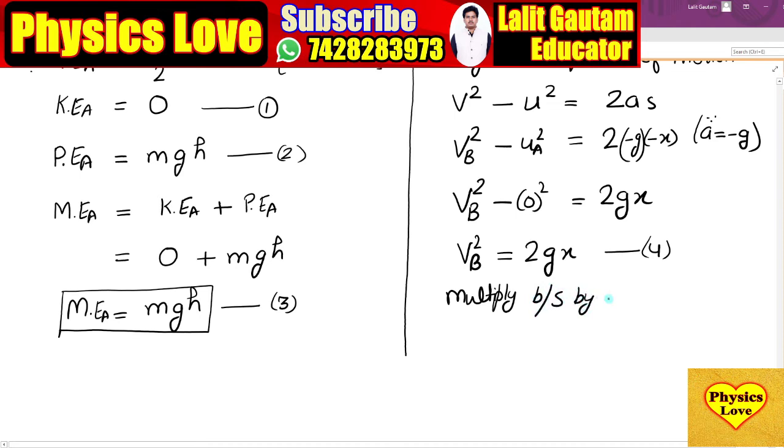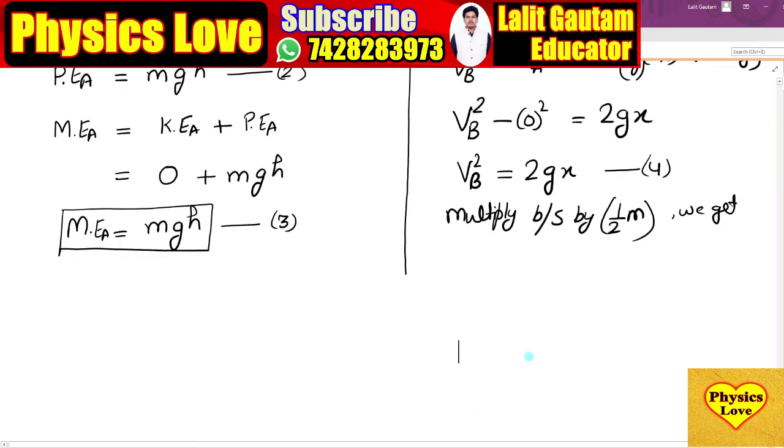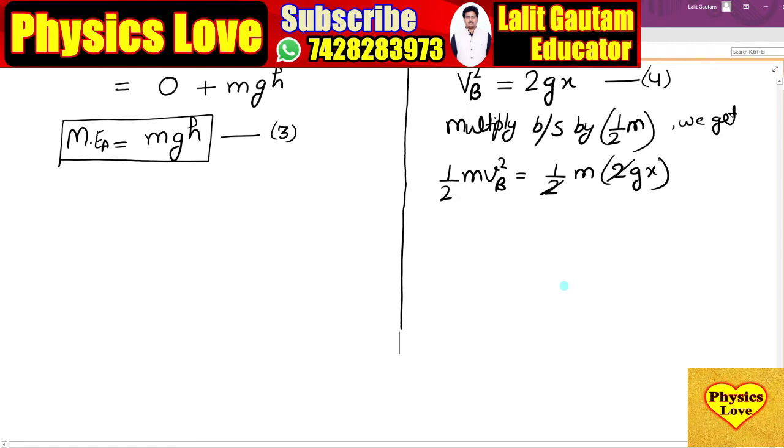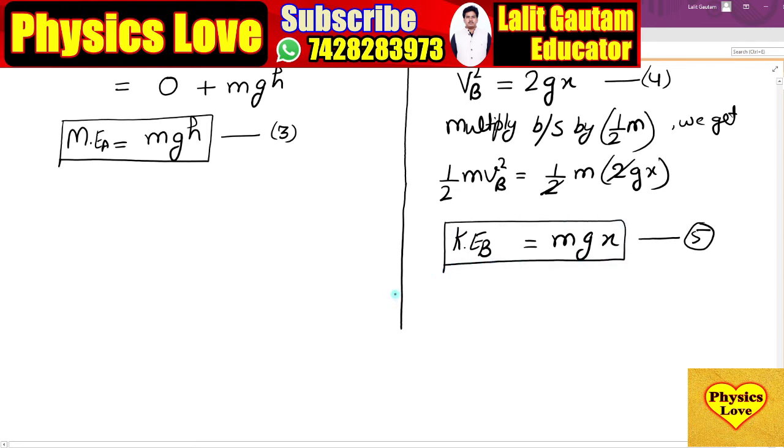Multiply both sides by half m. So when we multiply both sides by half m, what do we get? Half m v square B equals half m into 2gx. The 2 cancels out 2, and half m v square is your kinetic energy. So the kinetic energy at point B is equal to m into g into x. Equation number 5. So we calculated the value of kinetic energy at point B.